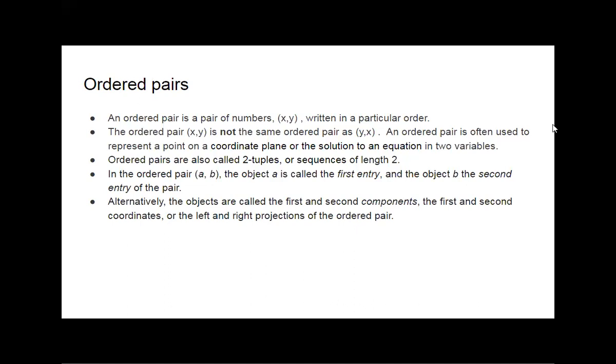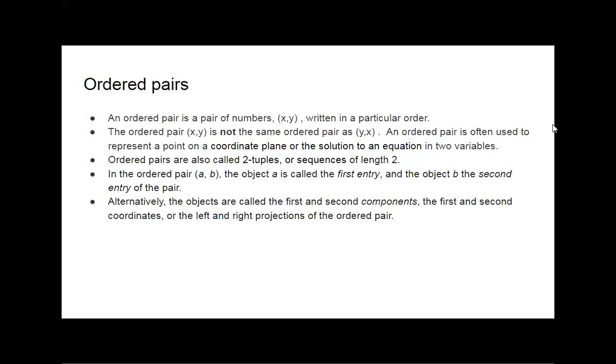Yes or no? So ordered pairs are also called as two tuples or sequences of length 2. Okay. Sequences, ordered pairs are also called as sequences, but of length 2. Sequences म्हणू शकतो त्याला, पण सिक्वेन्सेस किती पण लेंथचे असू शकतात. आपल्याला काय हवंय? पेअर.